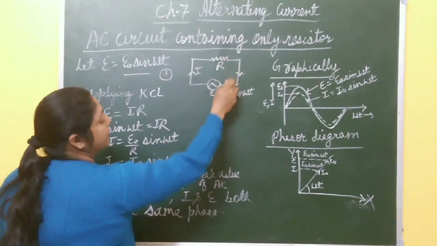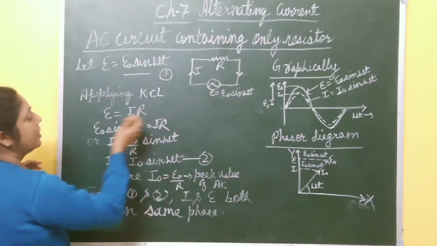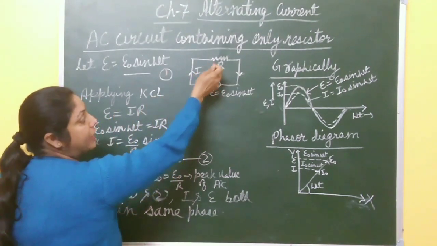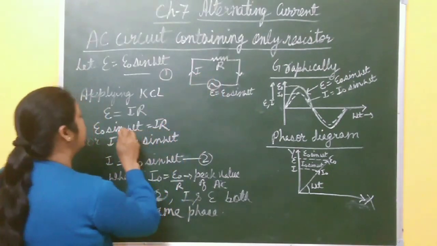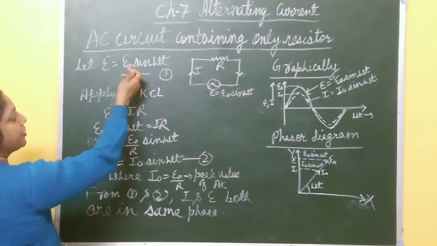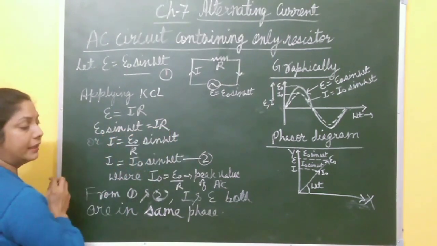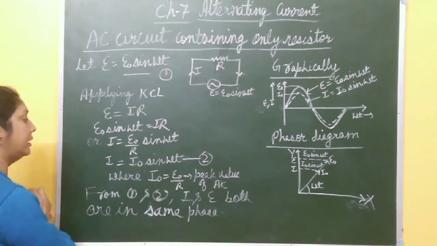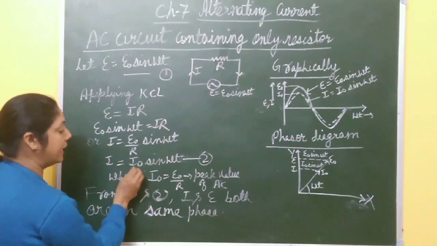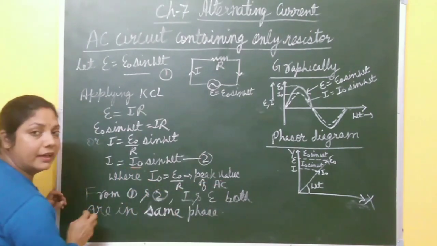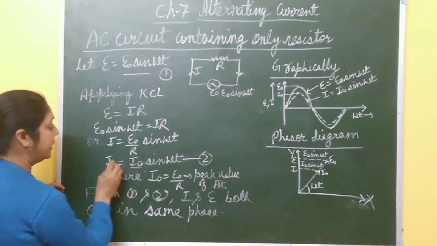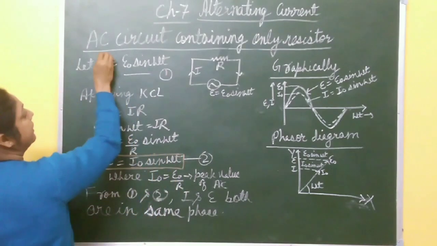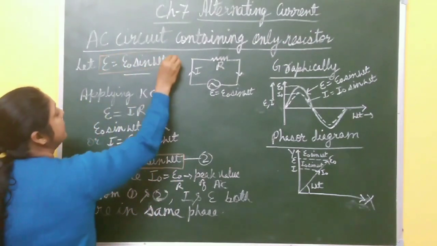Now apply Kirchhoff's law in this closed loop. By Kirchhoff's law, applied voltage E equals the instantaneous current I passing through this resistor R, so I into R. So E equal to I into R. E is what? From equation 1, E naught sin omega t equal to IR. From here, I becomes E naught by R sin omega t, and you take this E naught by R as I naught. I naught is the peak value of alternating current. So here you get the equation of current I equal to I naught sin omega t, and here the applied EMF is E equal to E naught sin omega t.